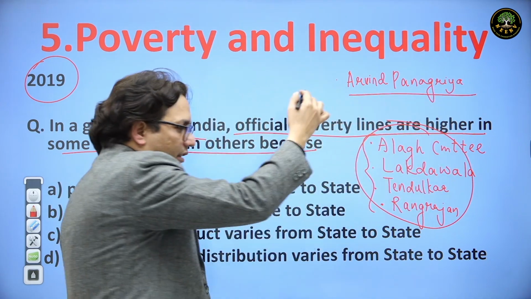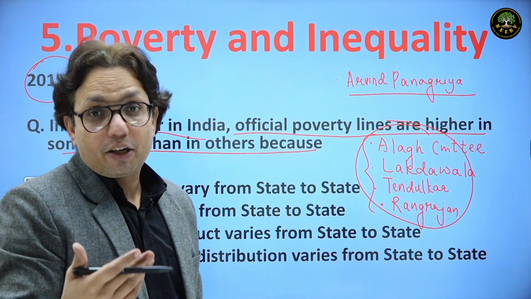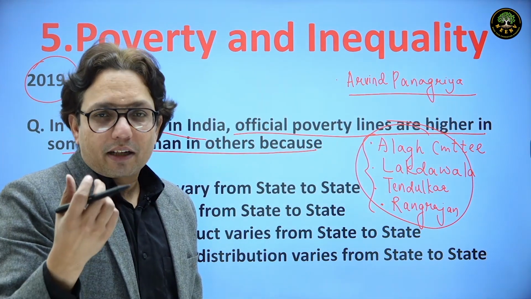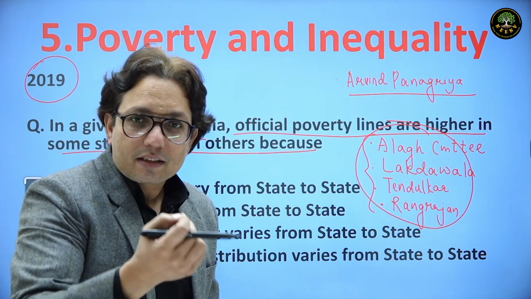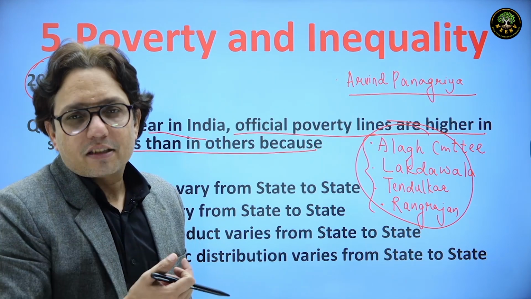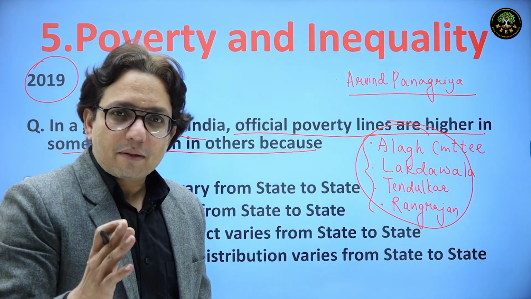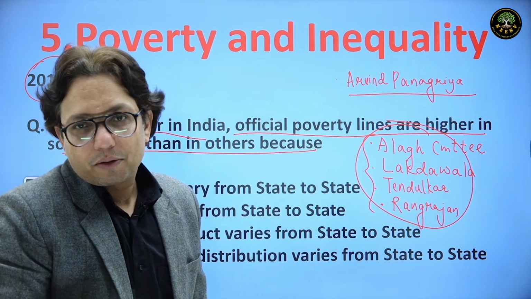Alright. So these committees have been set up from time to time, and they would give their recommendations on what is the poverty line in the country, what is a poverty line basket, what is the reference period. All these terms, all these concepts are given by these committees. These committees were set up by the Planning Commission earlier, now set up by Niti Aayog.